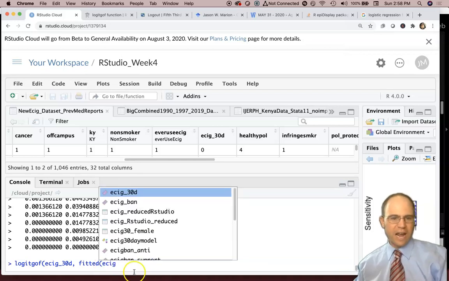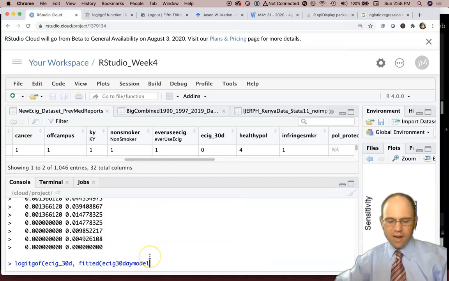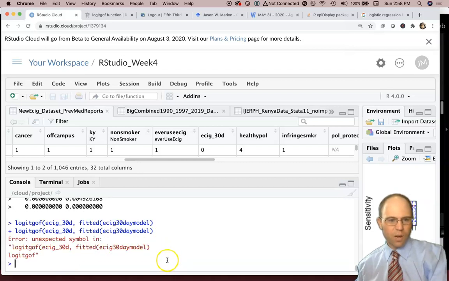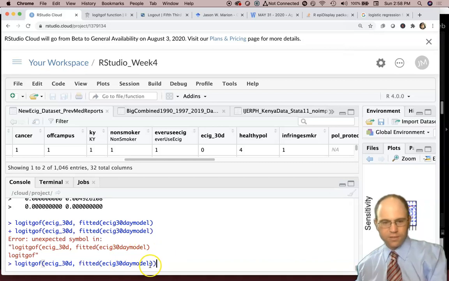But we'll get an error. We're going to get an error when we try to use this command. That's the command for the logit goodness of fit test, the Hosmer-Lemeshow goodness of fit test. It probably will not work correctly. And I need to add a parenthesis there.